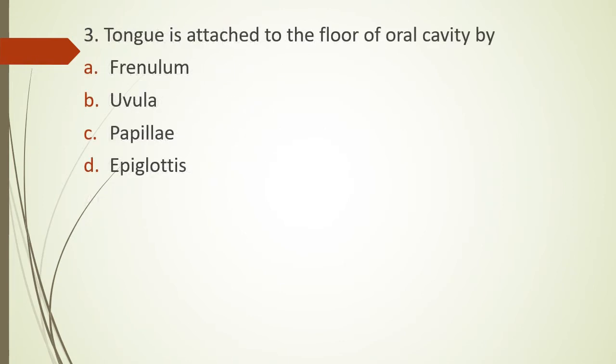Question 3. Tongue is attached to floor of oral cavity by option A. Frenulum. Option B. Uvula. Option C. Papillae. Or option D. Epiglottis. Tongue is attached to floor of oral cavity by. The correct answer is option A. Frenulum.